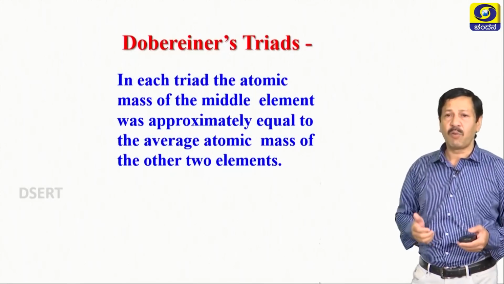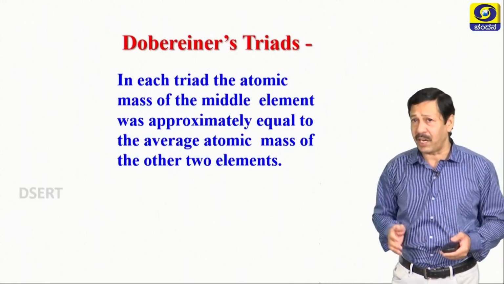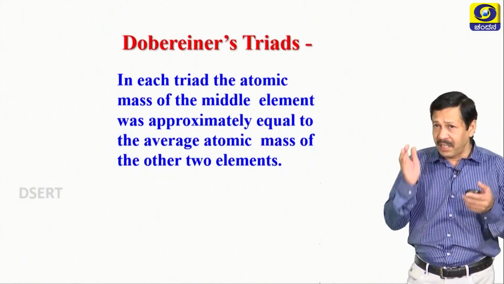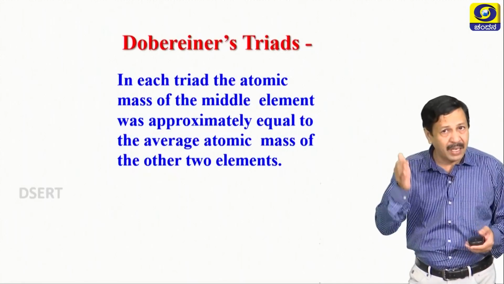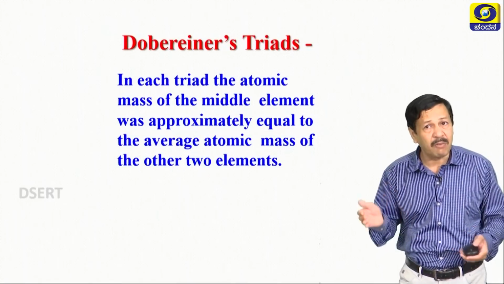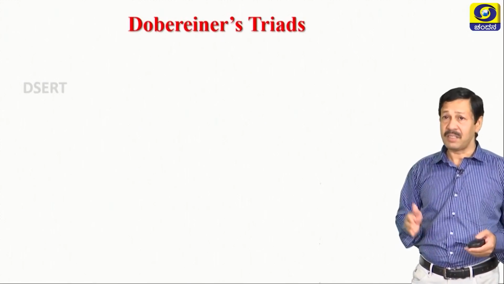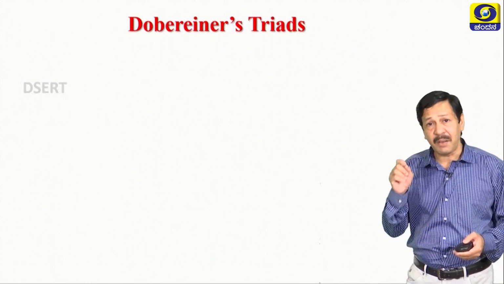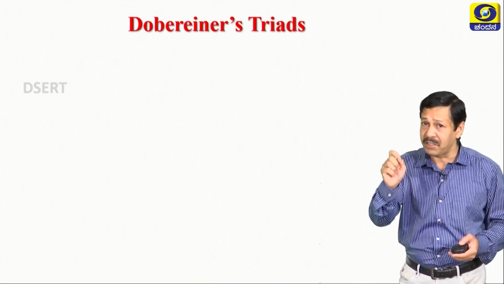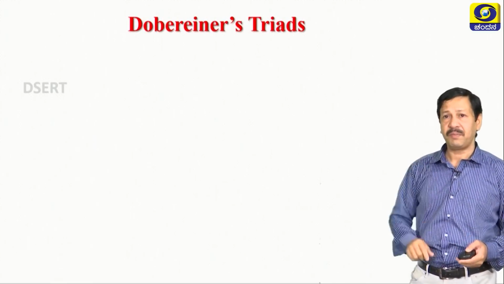Now, let us see the salient features. In each triad, the atomic mass of the middle element was approximately equal to the average of the atomic masses of the other two elements. This is the simple observation of Dobereiner.